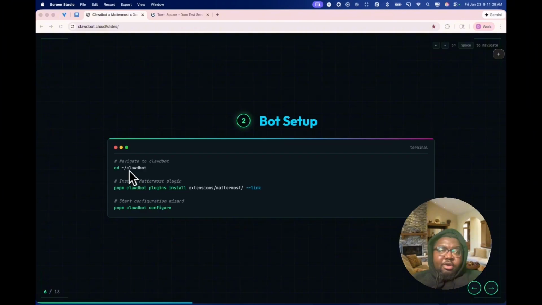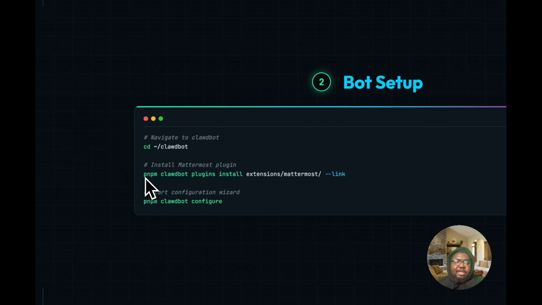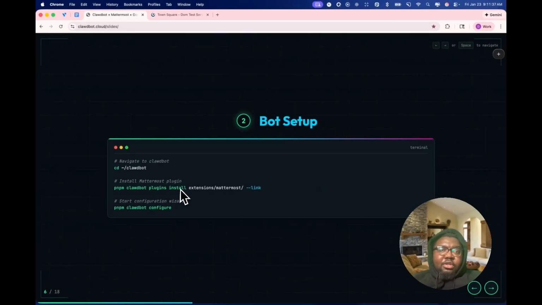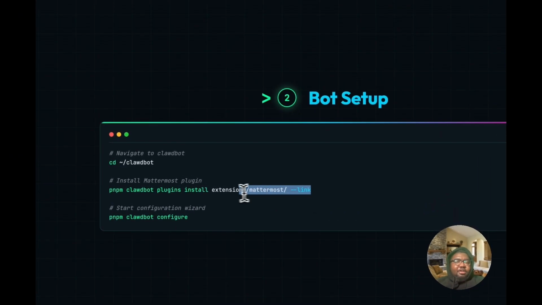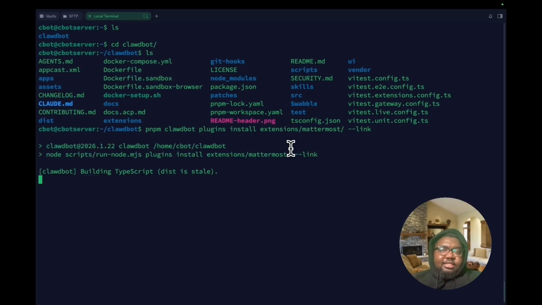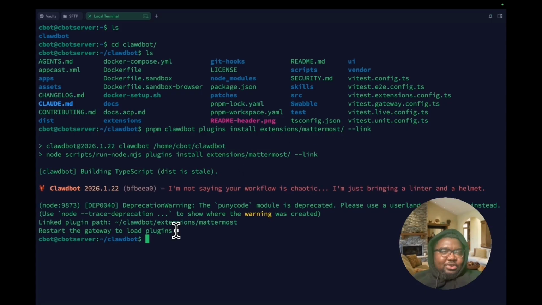So as you can see, we're in the CloudBot folder. Remember, this is the source code folder. All right, so what we're going to do is type out npm CloudBot plugins install, then extensions/mattermost, and then link. This is essentially going to link the Mattermost plugin to your CloudBot configuration. More on that later. So running this is going to trigger a script inside of the package.json, and it's going to basically link our Mattermost extension to your CloudBot. So your CloudBot will now have that functionality. Okie dokie. So it says the linked plugin path is here, and we are basically ready to go.